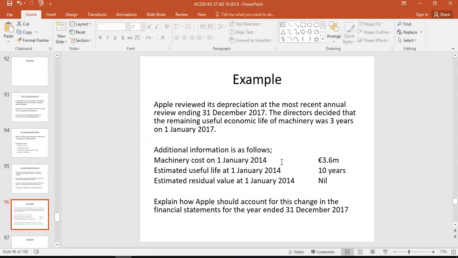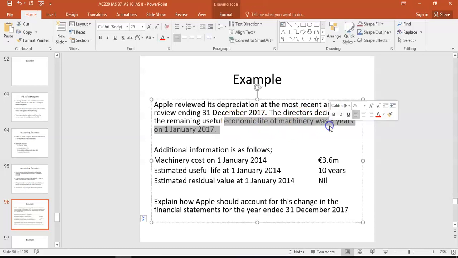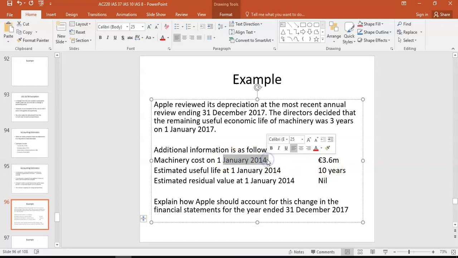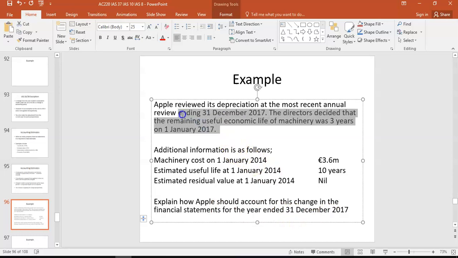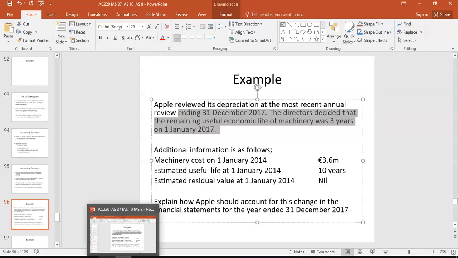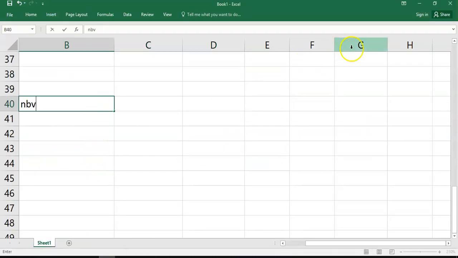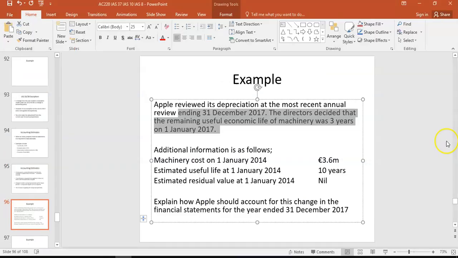So you're told here, Apple reviewed its depreciation at its most recent annual review at the end of December 17, and they decided the change in the useful life was 3 years at the 1st of January. So it cost 3.6 million the 1st of January 2014, and you're told a 10-year useful life at that date. But now they want to figure out how should they account for now in 2017, given this change in accounting estimate. And what you simply do is, you come here, you get the net book value at the date of change at the 1st of January 17. Because remember, they changed the useful life on the 1st of January. Because that means you